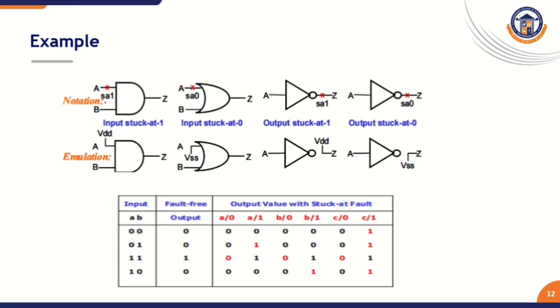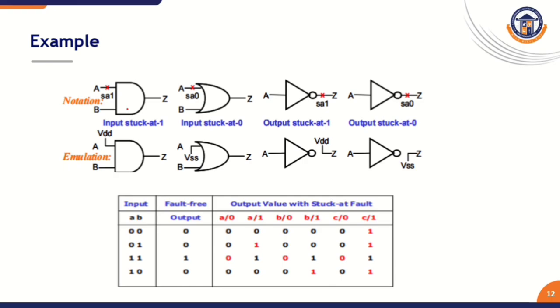First, take this AND gate. It has 2 inputs and 1 output, which is described as a truth table representation. The first column is the input column, the second column is named fault-free output, and the third is the output value with a stuck-at fault on each gate line. So, totally it has 2 input lines.